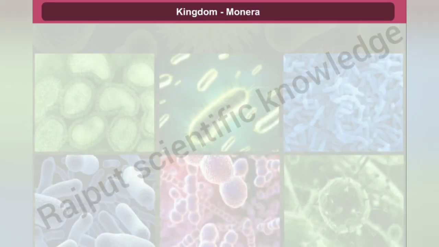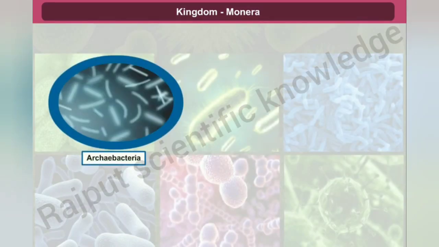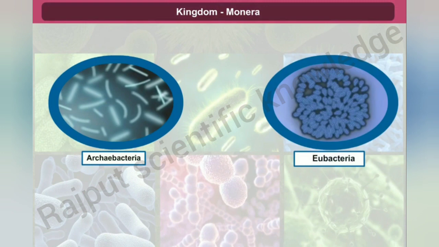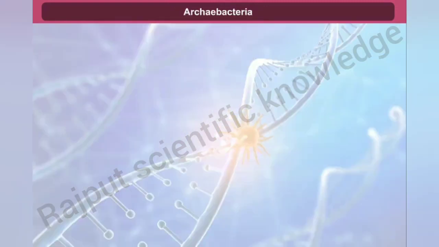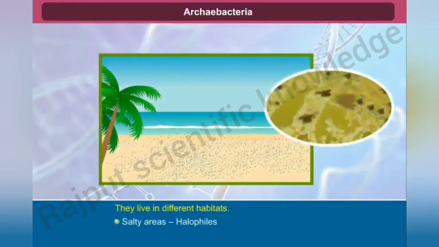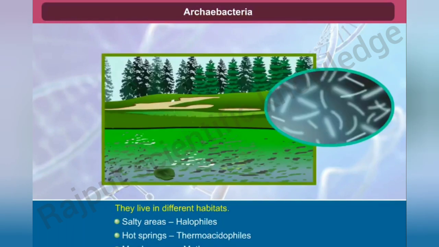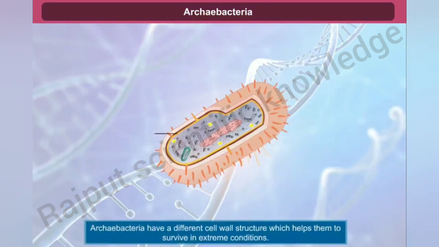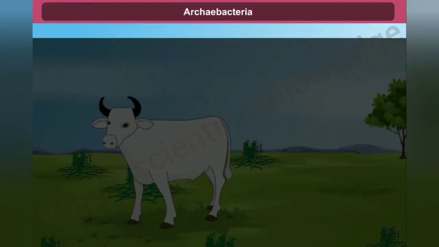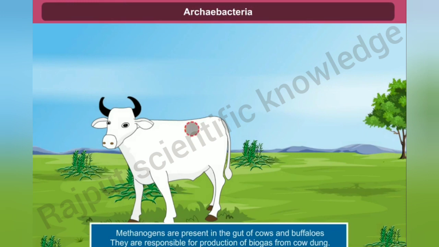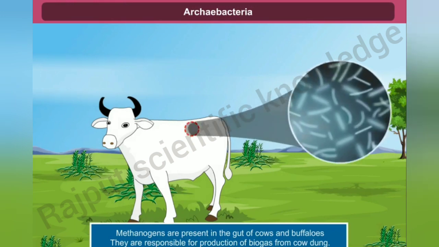Now let us know about some other types of bacteria: Archaebacteria, Eubacteria, and Mycoplasma. These special bacteria live in different habitats such as extreme salty areas, hot springs, and marshy areas. Archaebacteria have a different cell wall structure which helps them to survive in extreme conditions. Methanogens are present in the gut of cows and buffaloes. They are responsible for production of biogas from cow dung.